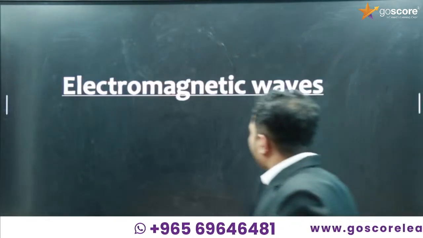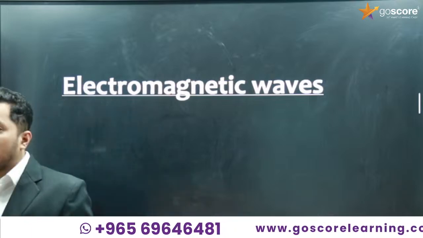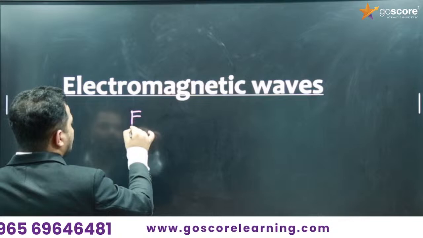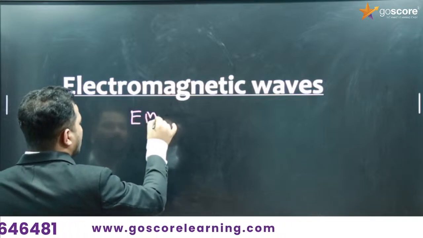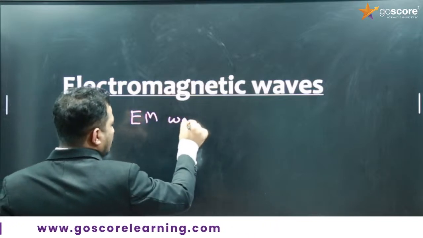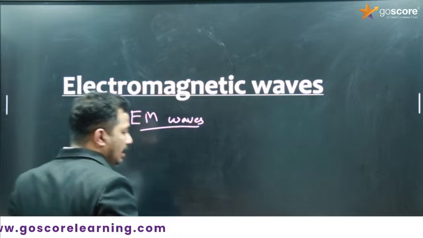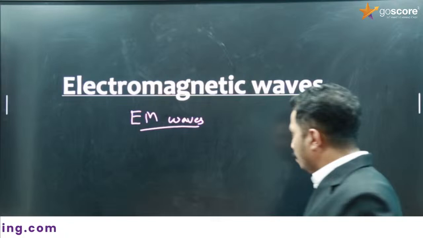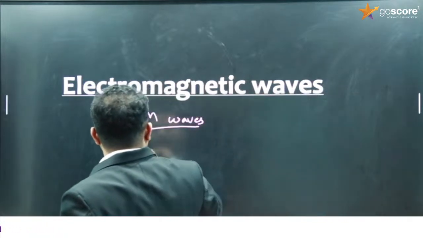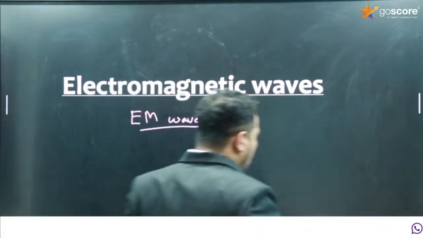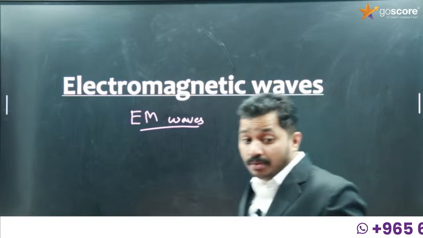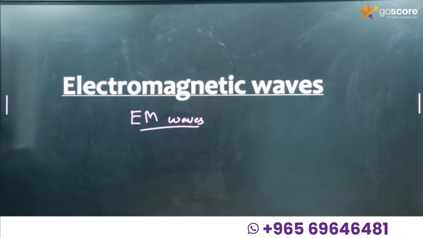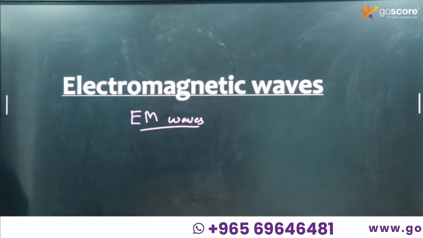Okay, so the next section of the chapter: electromagnetic waves or EM waves. Do you have an example for EM waves? In the exam, as I mentioned, it's better to write electromagnetic waves itself. Don't go for the abbreviation EM waves. We can use it for class purposes only. So, can you give any examples for EM waves? Put it in the comment box.